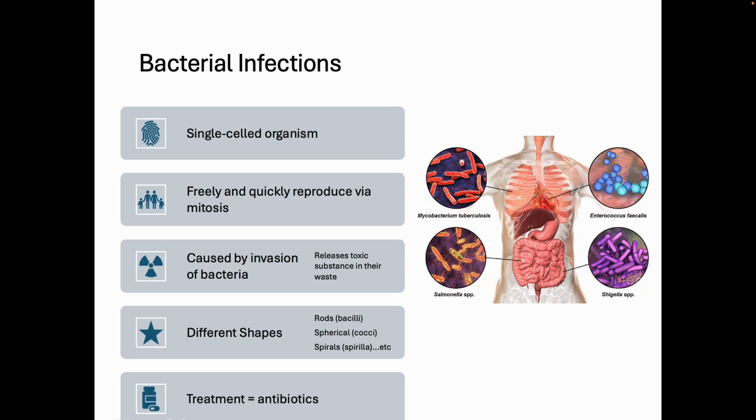Bacterial infections. Breaking it down. Single-celled, freely and quickly reproduces via mitosis. It's usually caused by an invasion of that bacteria in the body. What happens is the bacteria goes in the body, releases the toxins, and that waste is what causes the reaction in your body. They come in different shapes: rods, spherical, spirals, there's a bunch of different shapes. And the treatments for bacterial infection would be your antibiotics. And sometimes I have to find which one works best.